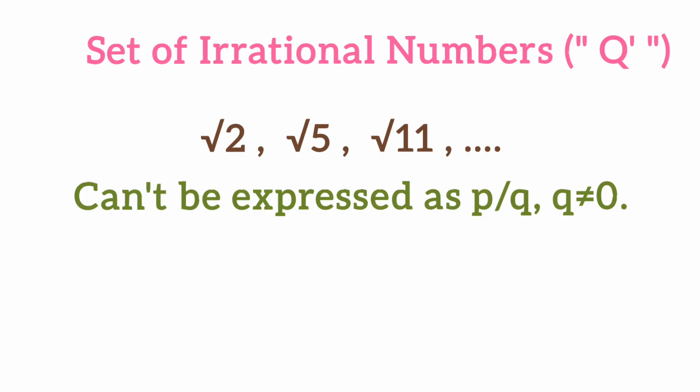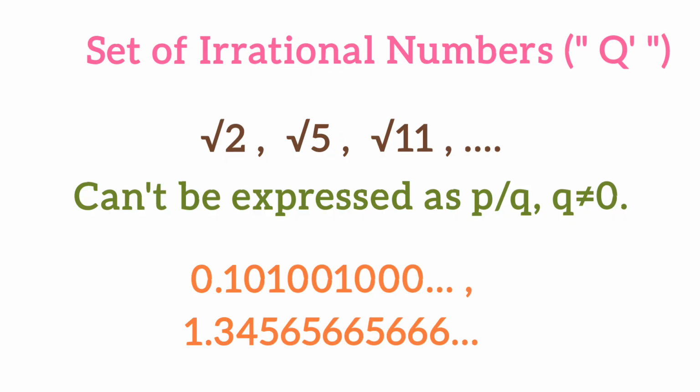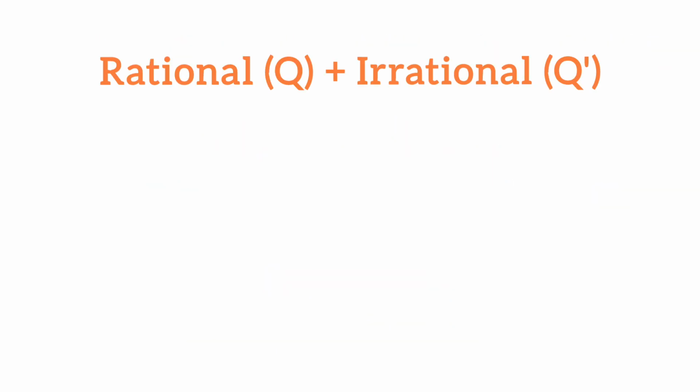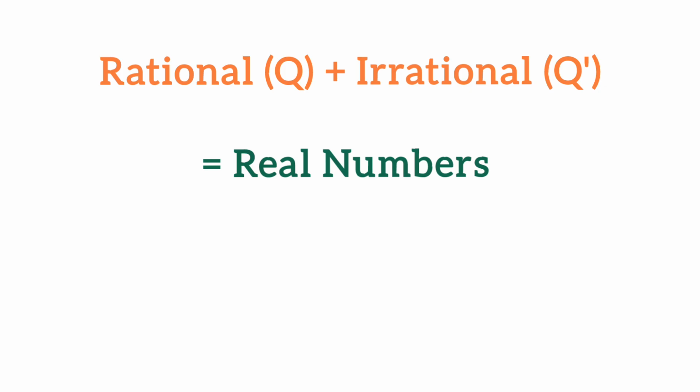Additionally, non-repeating, non-terminating decimals like 0.10100100010... and so on, or 1.34566566656... and so on, are also irrational. The set of all irrational numbers is denoted by Q complement. Combining rational and irrational numbers gives us the set of real numbers, denoted by capital R.